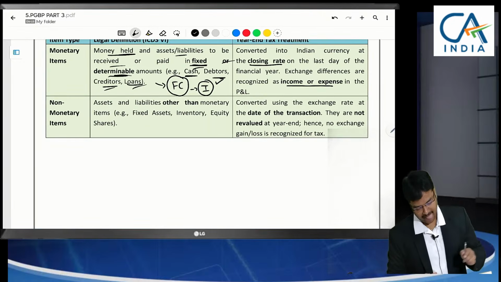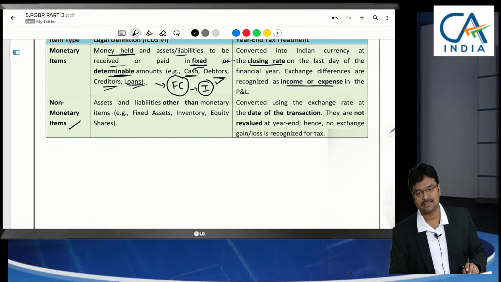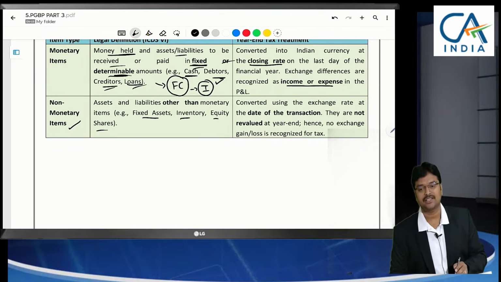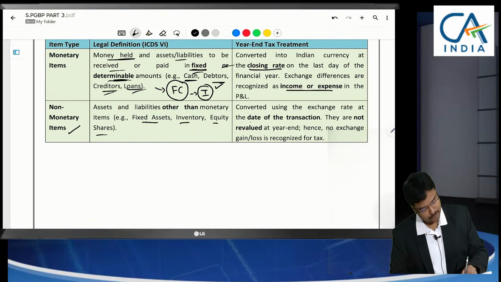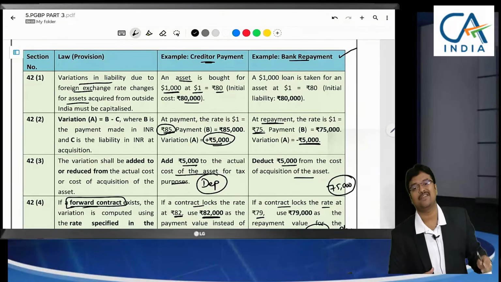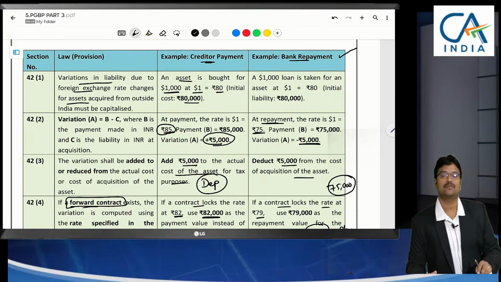Next, non-monetary assets like fixed assets, inventory, equity shares, this has to be at original cost only, unless and otherwise like this specific repayment case, that difference has to be adjusted to the block.